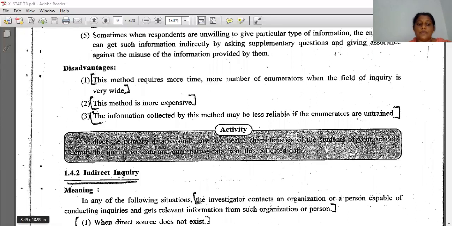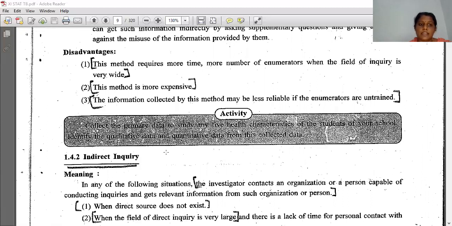Then next is indirect inquiry. So we will do till direct inquiry only. In the next video, we will discuss indirect inquiry.